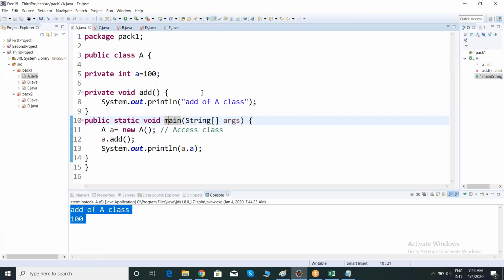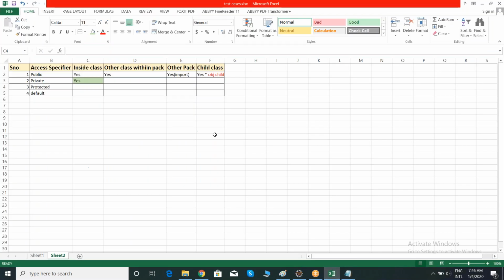So private member accessibility is very less. That is restricted to inside the class only. If you want to access your members only inside a class, make your members private. Private member accessibility is limited to within a class, that too the same class. You cannot access it in another class. If you are not able to access it in another class, obviously you're not able to access it in another package and child class also.